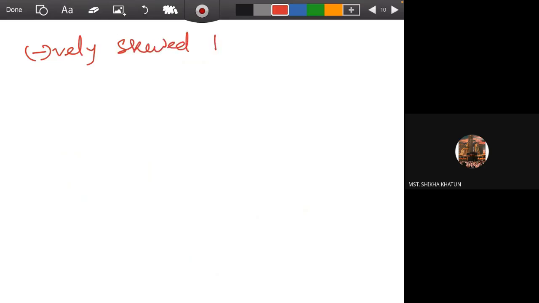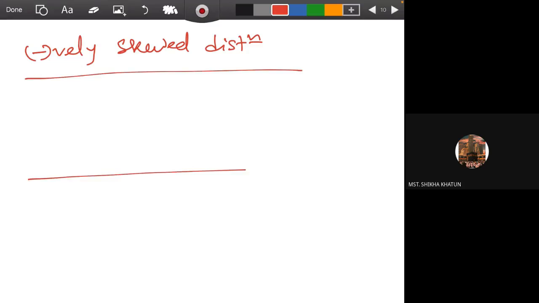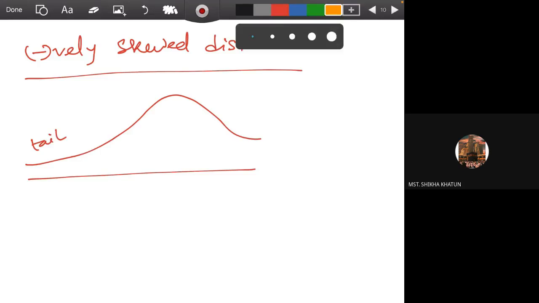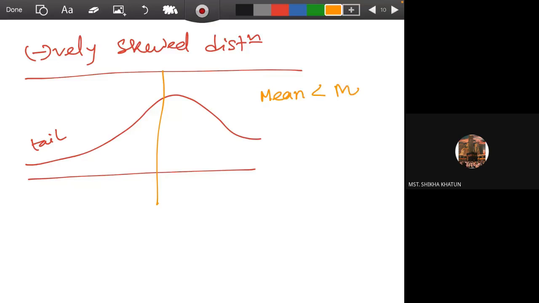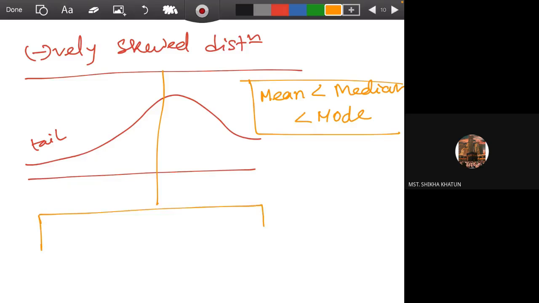Last one is the negatively skewed distribution, which is exactly the opposite of positive. This time if you draw the bell-shaped curve, you will see that the tail is on the left side, and in this setting the mean is the lowest value, then the median, and then the mode. If this statement holds, this is a negatively skewed distribution. And if you do the box plot, you will see a box plot like this.